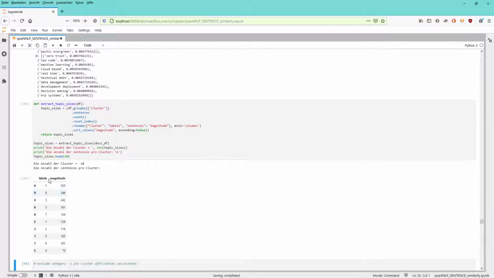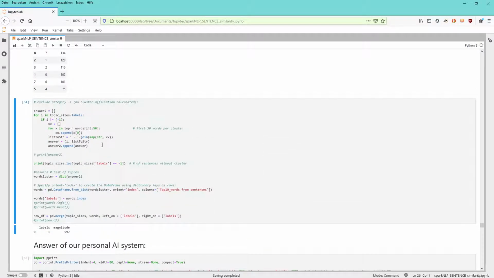Again, just for reference, we have here the label -1. This is our noise level, 525 sentences, and then our other clusters with the amount of sentences here. We exclude noise, and the answer of our personal system is now that we end up with 9 clusters. These 9 clusters have the amount of sentences.